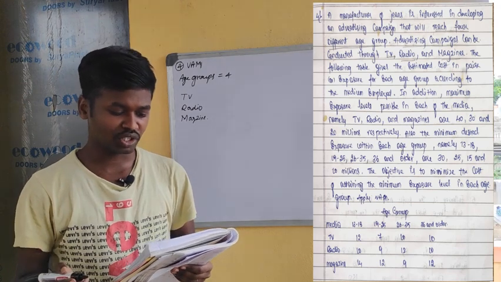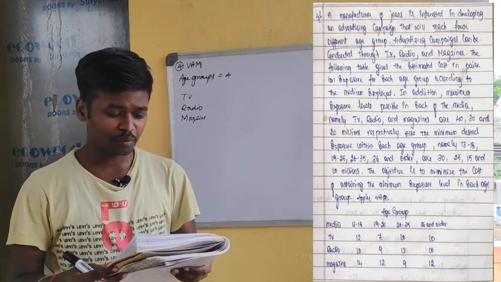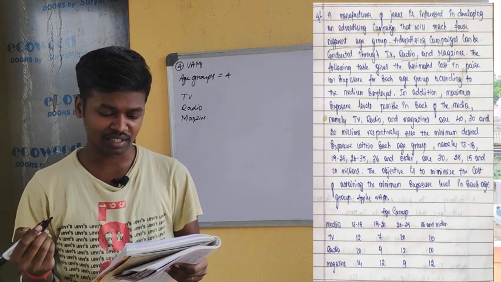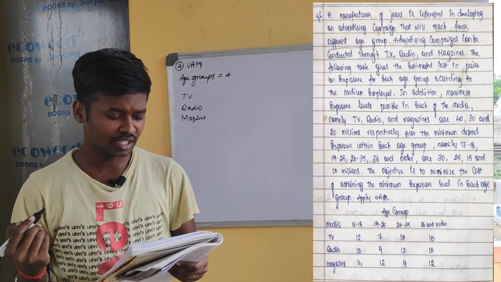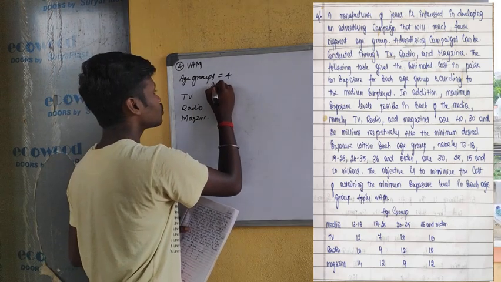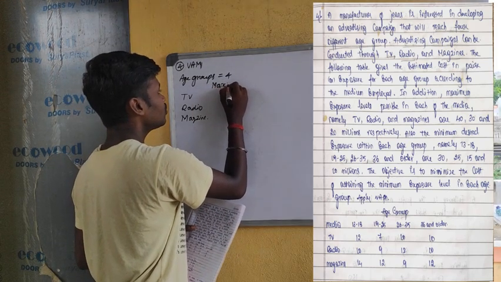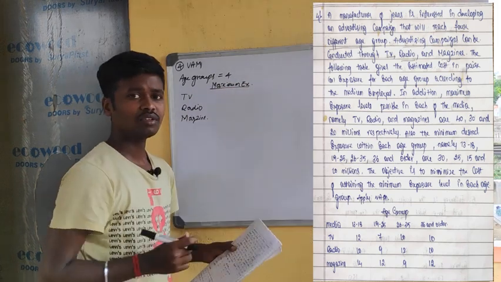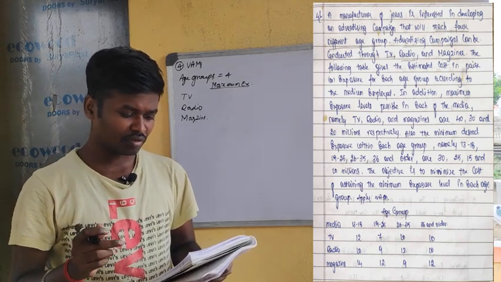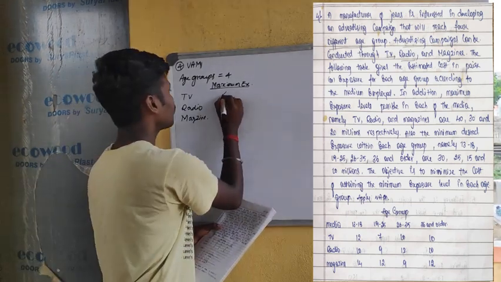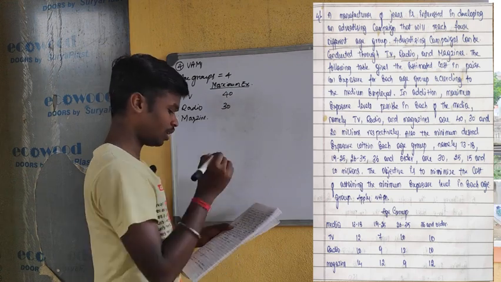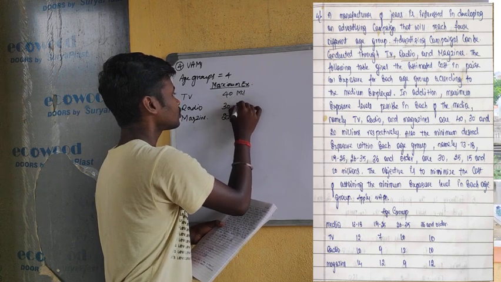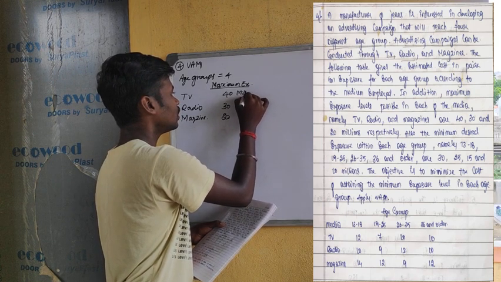In addition, the maximum exposure level possible in each media, namely TV, radio and magazine, are 40, 30 and 20 million.